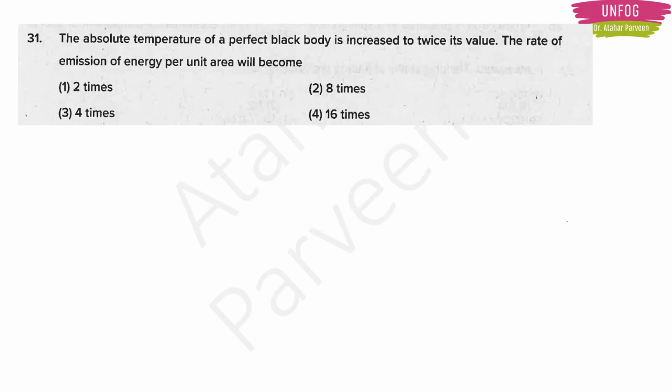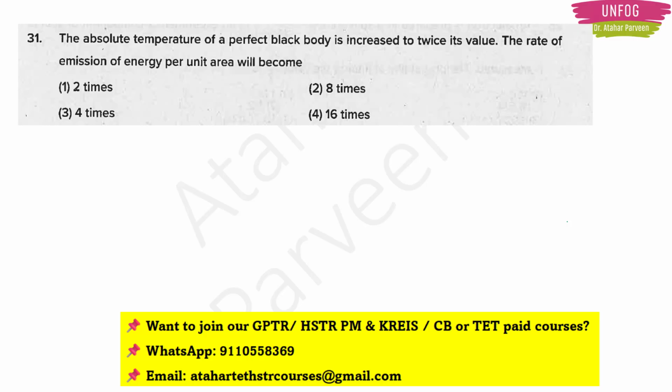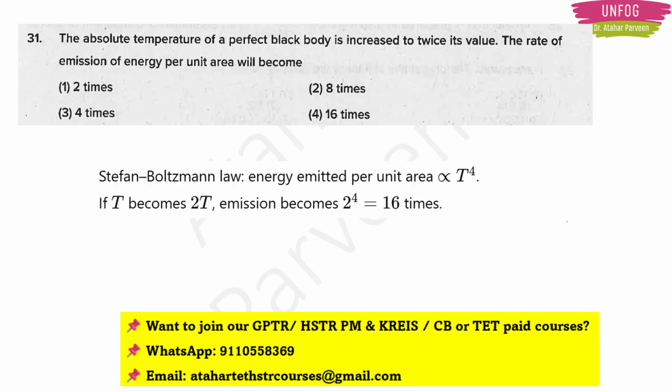In fact, this question came directly, I think, in the HSTR 2015 question paper also. So the question is, the absolute temperature of a perfect black body is increased to twice its value. The rate of emission of energy per unit area will become. So they are actually talking about the Stefan-Boltzmann law, which states that the energy emitted per unit area is proportional to T to the 4. So if temperature becomes 2T, what should be the emission? It should become 2 to the 4, right? Because in the question they are telling twice its value, right? So it should become 2 to the 4, which is 16 times. So option 4 will be the correct answer here.